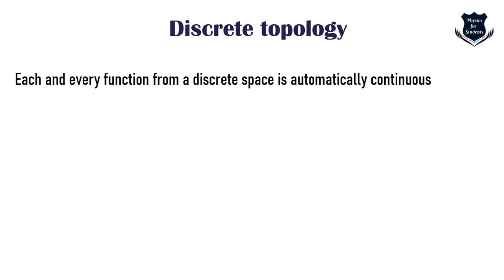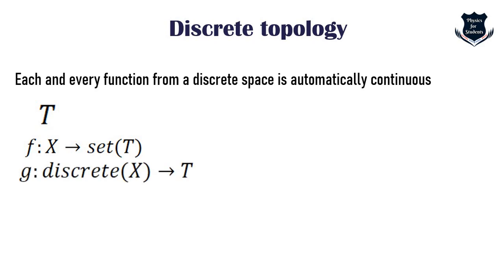Now another important property of a discrete space is this one: each and every function from a discrete space is automatically continuous. So if, for example, T is a topological space, there is always a natural bijective correspondence between this and this. If I take it this way, G is a discrete of X which leads to T.